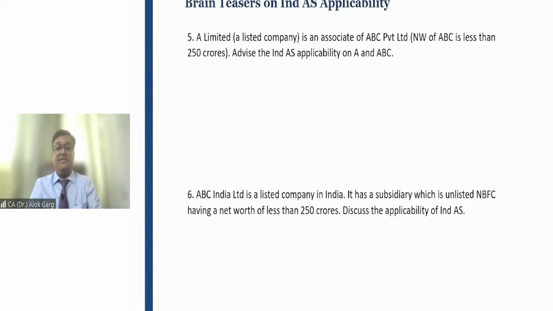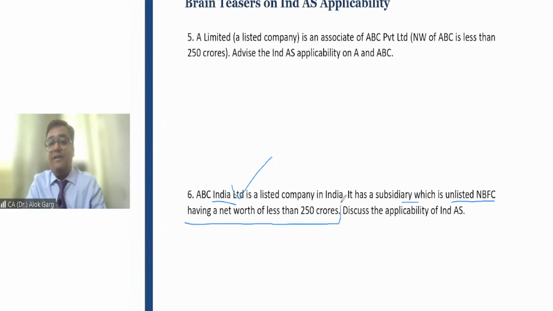Now, last study. ABC India Limited is a listed company in India. Ind AS applicable or not applicable? Of course, applicable. It has a subsidiary, and this ABC India is a non-NBFC, and this has a subsidiary which is an unlisted NBFC, and net worth is also less than 250 crore. Friends, do you remember that exemption? Now you tell me, although this NBFC is a subsidiary of this non-NBFC, right? And Ind AS is applicable to this entity. Whether Ind AS is applicable to this unlisted NBFC, whether Ind AS is applicable to this non-NBFC.